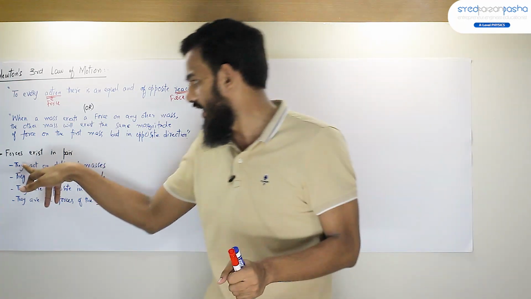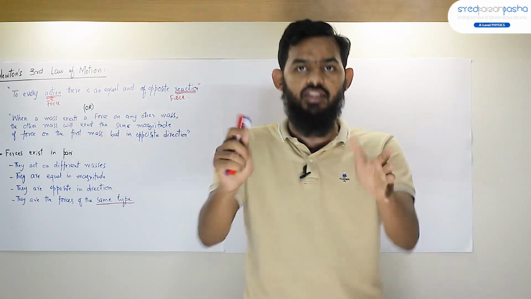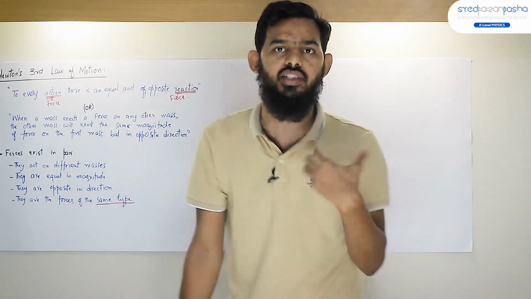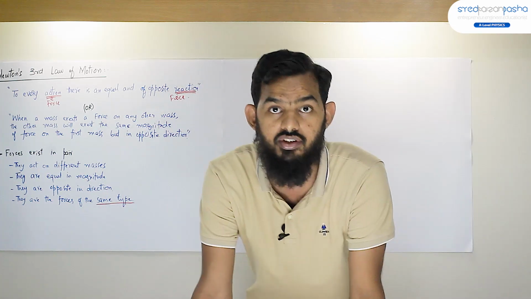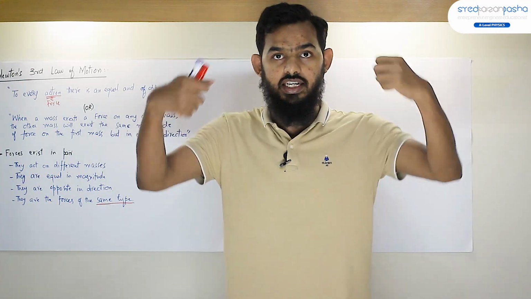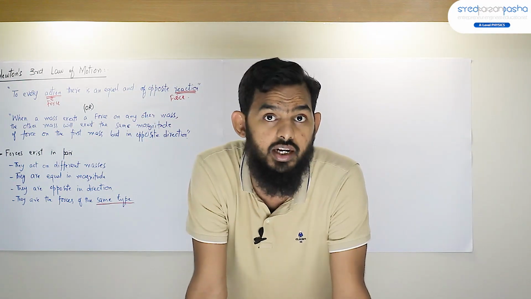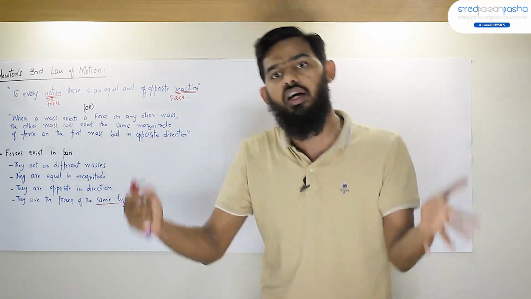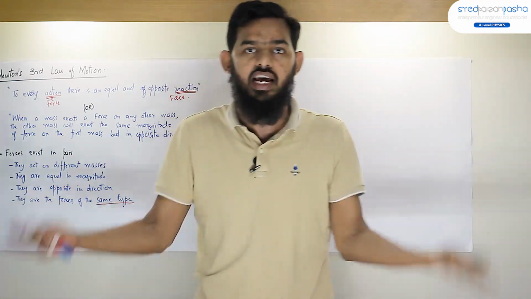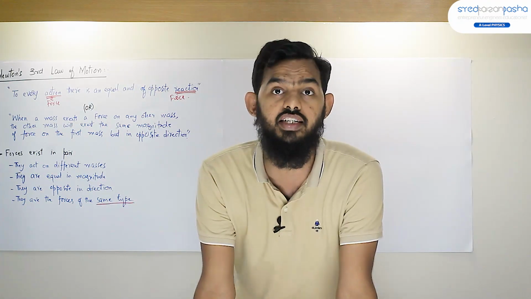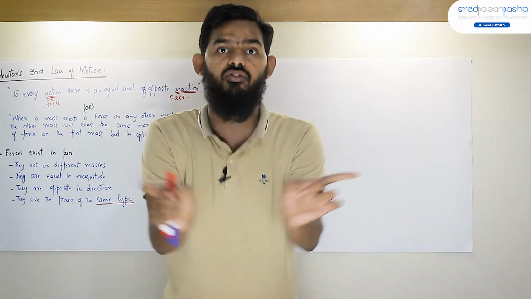And for that, first is that they act on different masses, and this is why a lot of you, even at your age, when I was studying O-level physics, A-level physics, I used to ask my teacher that if these two forces are equal in magnitude but opposite in direction, then they must cancel out each other. So it means that there will be no effect ever. This is wrong. Why? First we need to understand that these two forces act on two different objects.